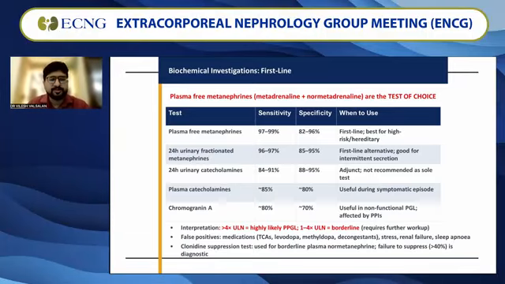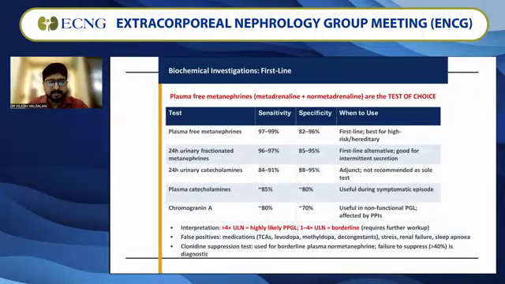So going for the first line, plasma-free metanephrines, basically metadrenaline and normetadrenaline, is the test of choice. When we look at the plasma-free metanephrine levels, the sensitivity of the test is 97 to 99%, specificity is 82 to 96%, and that is the first line, best for high-risk cases and hereditary cases. You can also do a 24-hour urinary fractionated metanephrines, which is a first-line alternative and best for those patients who are having intermittent secretions. And that has sensitivity around 96 to 97% with specificity of around 85 to 95%.